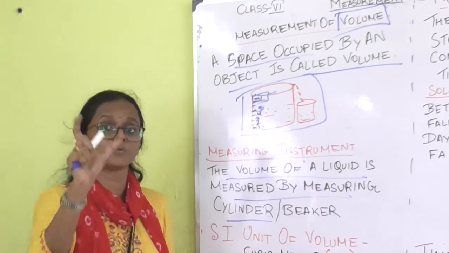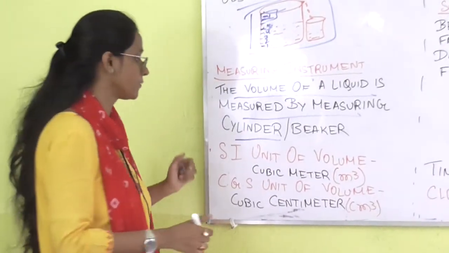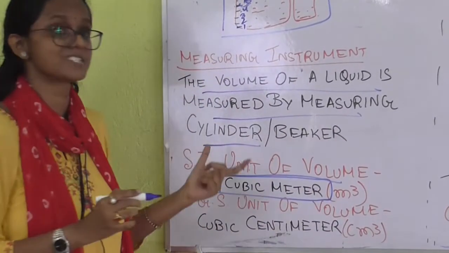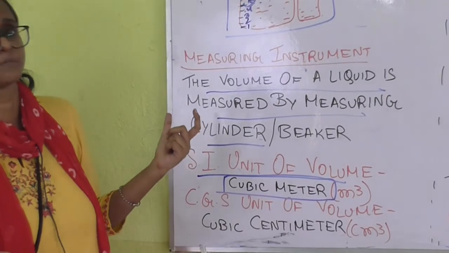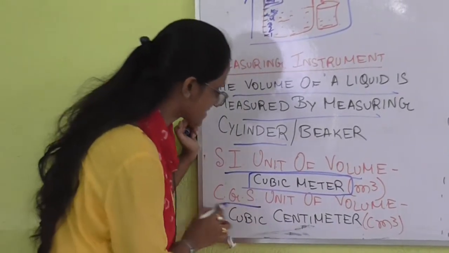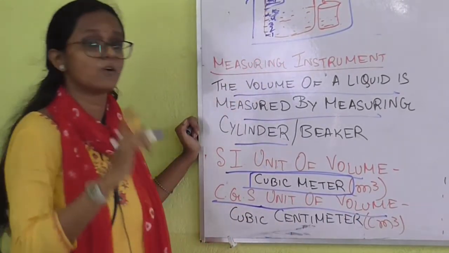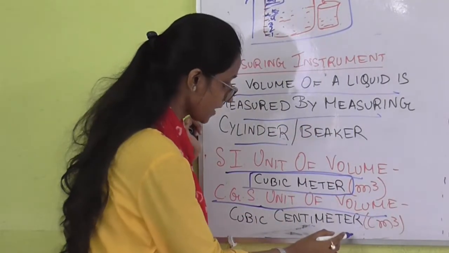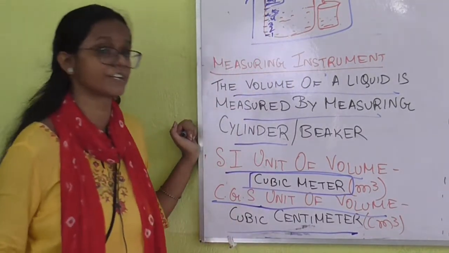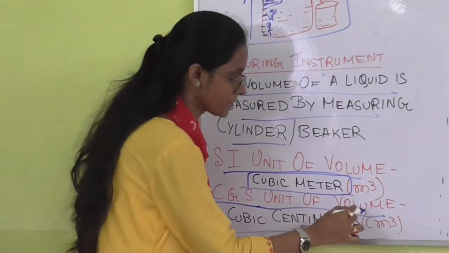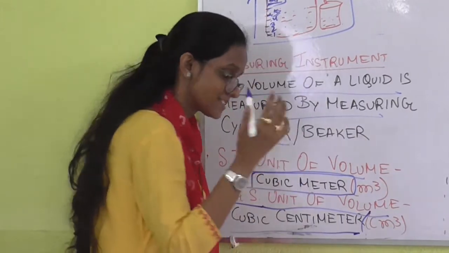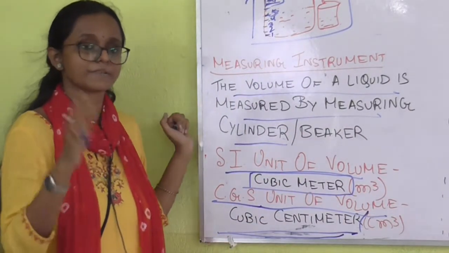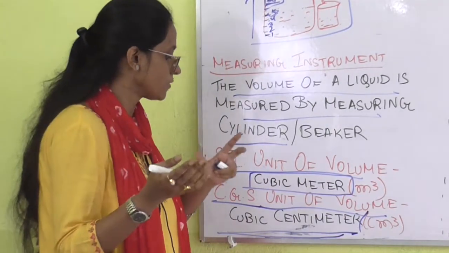Now, what are the units used for volume? See, the SI unit of volume is the cubic meter. Now, this is very important from the examination point of view. Another one is the CGS unit of volume. Now, what is the full form of CGS? You are going to write it in the comment section. The CGS unit of volume is the cubic centimeter. Okay, the CGS unit of volume is the cubic centimeter.